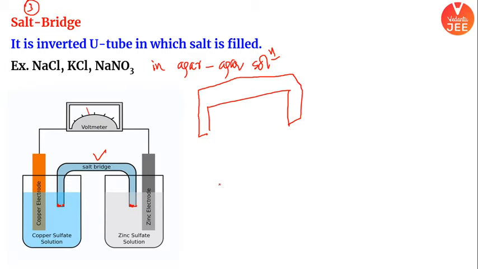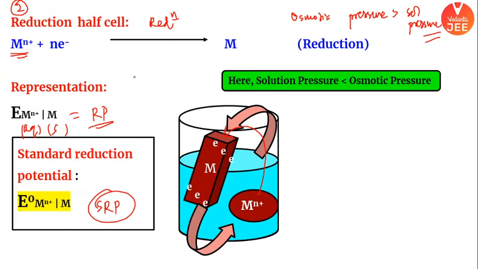If I talk about electricity production or electrical conductivity, you guys know that metals conduct electricity by the flow of electrons, and solutions conduct electricity by the flow of ions, right? And in this setup, what I have just now shown, you will create an oxidation half cell from where electrons would be given out. Similarly, just now we have seen the reduction half cell. What is happening here?